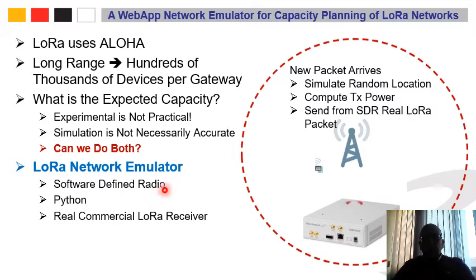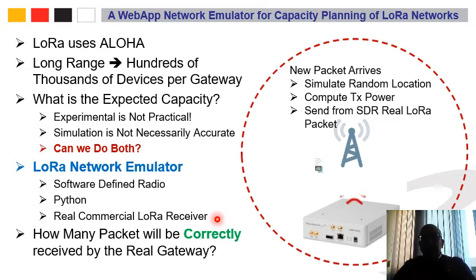So the emulator is composed of a software-defined radio, a Python code that is used to simulate the arrival of packets and the required transmission power, and then this is sent to the software-defined radio to be sent physically, and we have a real commercial LoRa receiver to receive the transmitted packets. And now the capacity could be more practically assessed by answering how many packets have been correctly received by this real gateway. So this is the idea of the emulator.